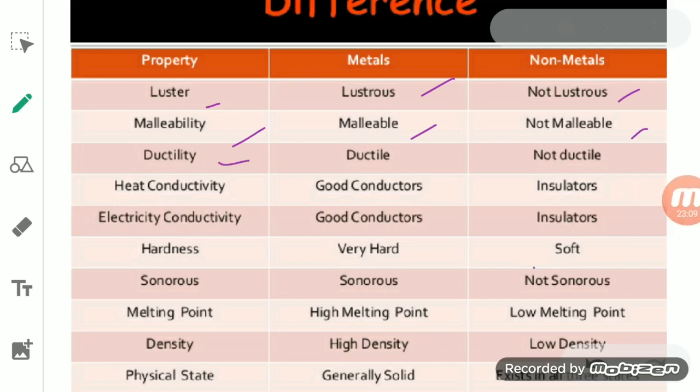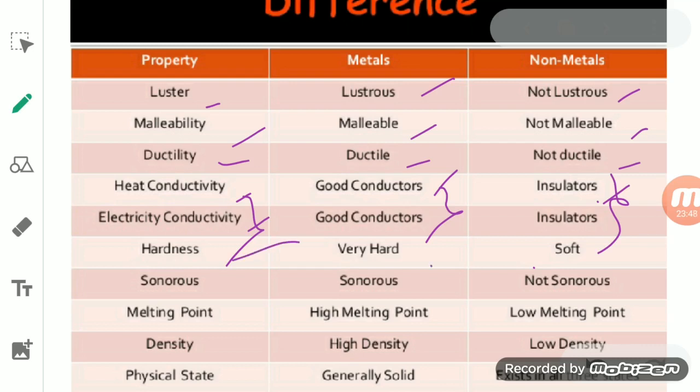Next one is ductility. Ductility is when you stretch it, it can be drawn into thin wires. So metals are ductile, while non-metals are non-ductile. Heat conductivity or electrical conductivity. Metals are good conductors of heat and electricity, while non-metals are insulators, or poor conductors of heat and electricity. So they are used as insulators.